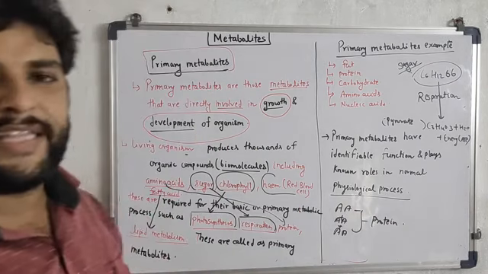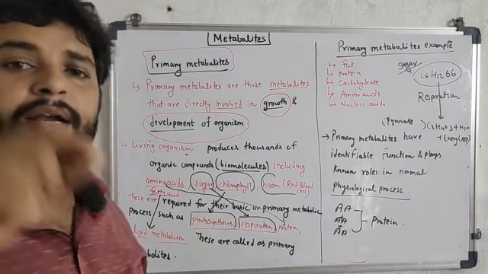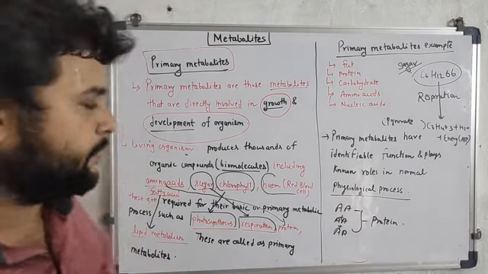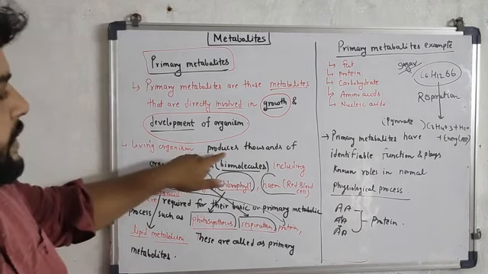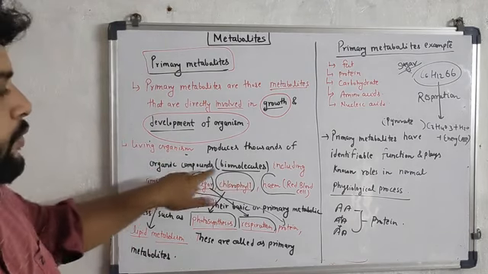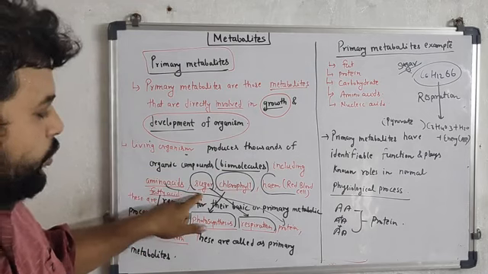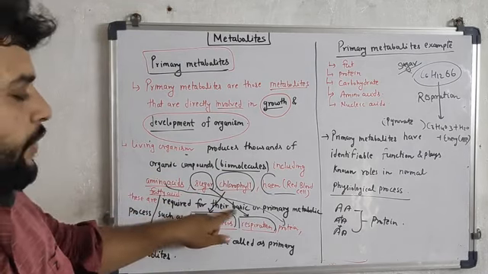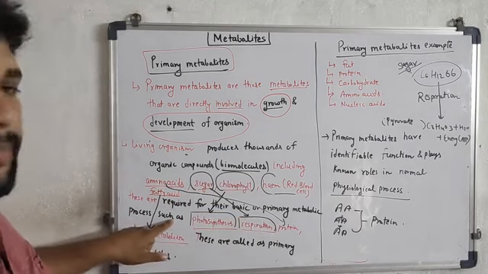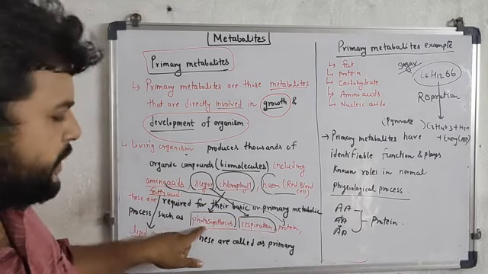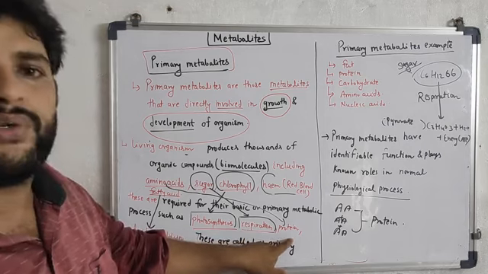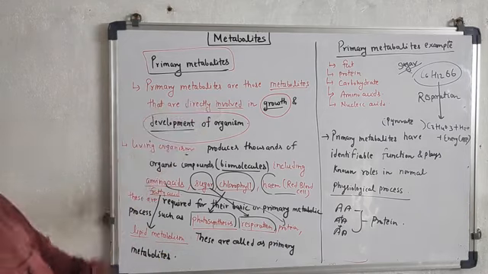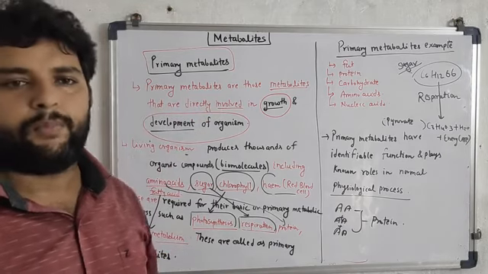So all these primary metabolites are primarily involved in the basic function of any living organism. Living organisms produce thousands of organic compounds including amino acid, sugar, chlorophyll, heme, fatty acid. These are required for the basic or primary metabolic processes, for doing photosynthesis, respiration, protein metabolism, lipid metabolism. All these are called primary metabolites.